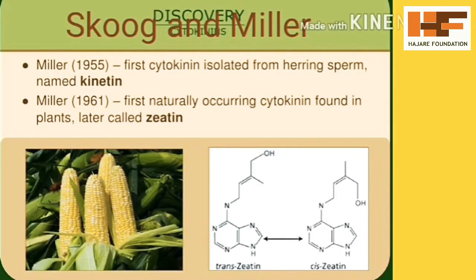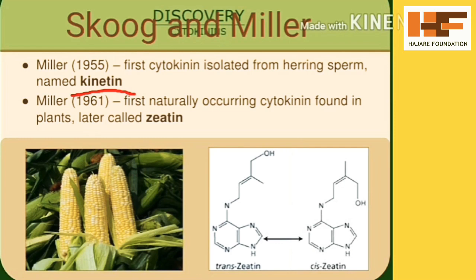Dear students, now let us try to understand cytokinin and the discovery of cytokinins. Cytokinin was first discovered by Skoog and Miller. They conducted experiments on herring sperm, a type of fish. In the sperm cell, a chemical substance was discovered that was named kinetin.